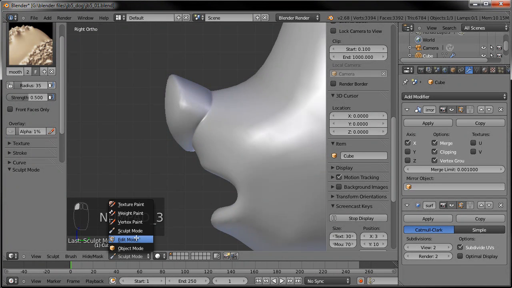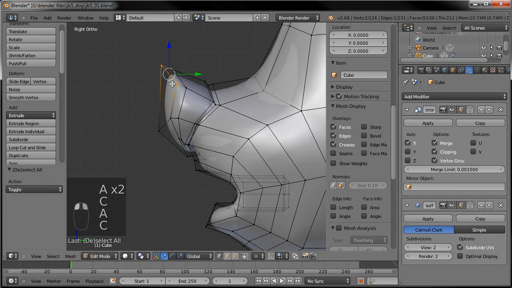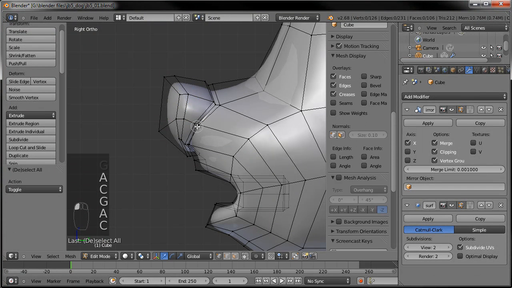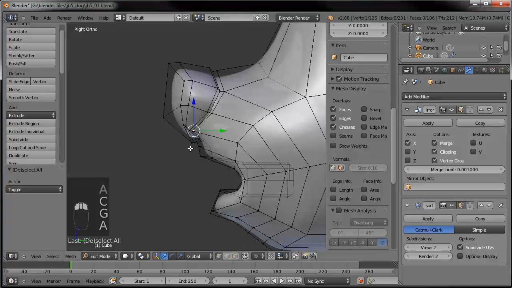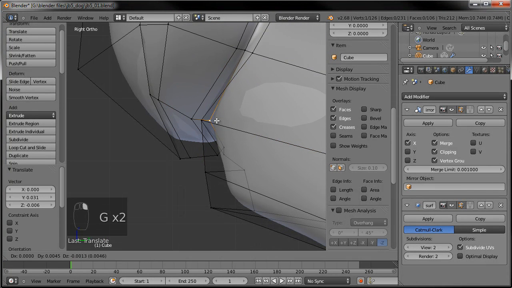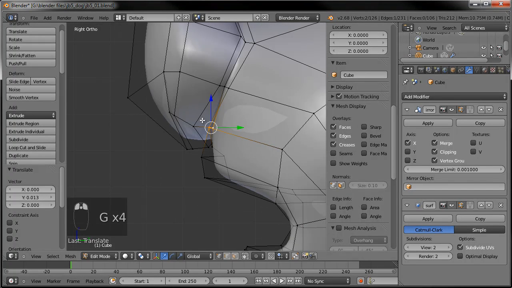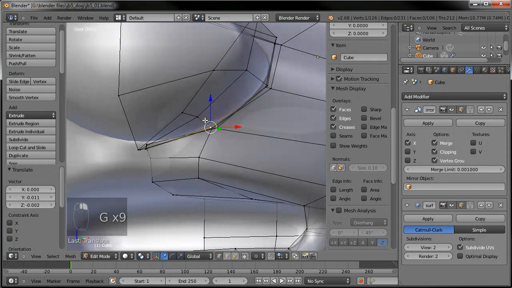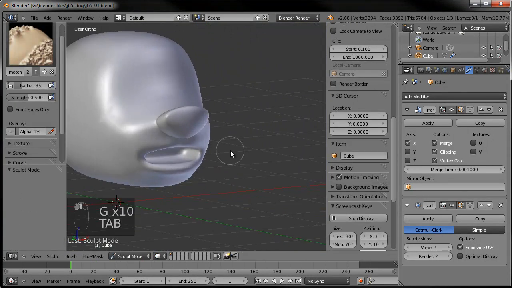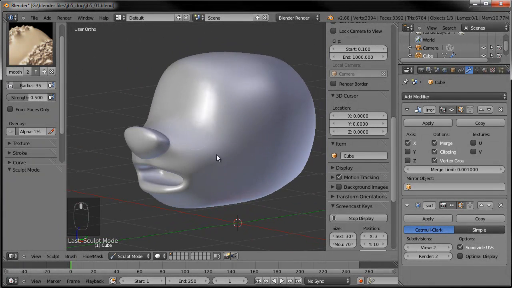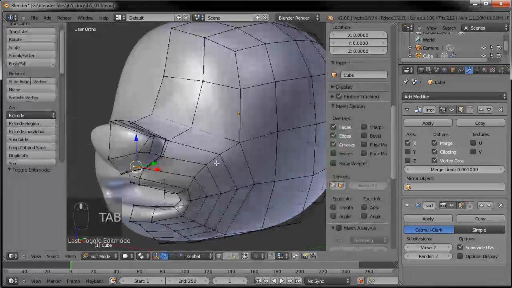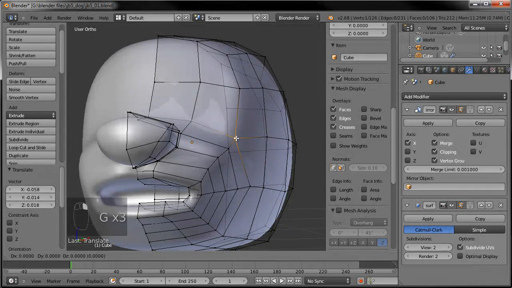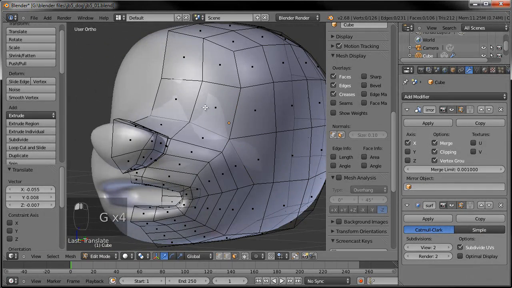So let's go back into edit mode there. And let's drag these guys down about like so. Maybe shape this up a little bit better. Okay, so that's looking all right. Now let's go ahead and start shaping everything else to look a little bit better. I'd like to go ahead and give him some cheekbones, as it were. And tell you what, let's just go ahead and create his eye sockets.